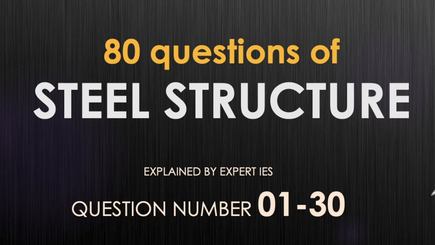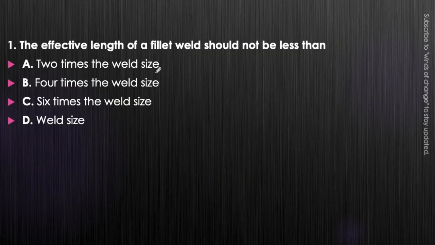Welcome to top 80 questions of steel structures. In this video, we will cover question number 1 to 30. So let's begin. The first question: the effective length of the fillet weld should not be less than 2 times the weld size, 4 times the weld size, 6 times the weld size, or equal to weld size.